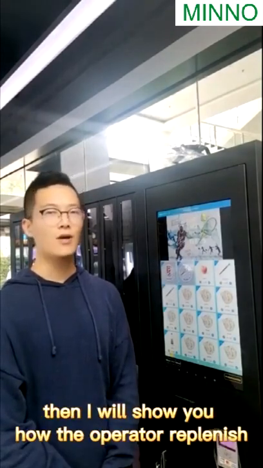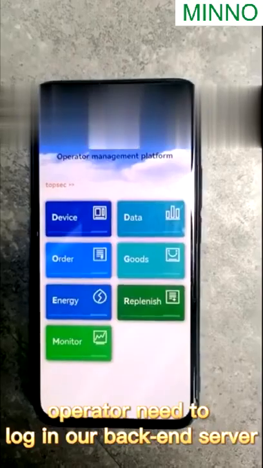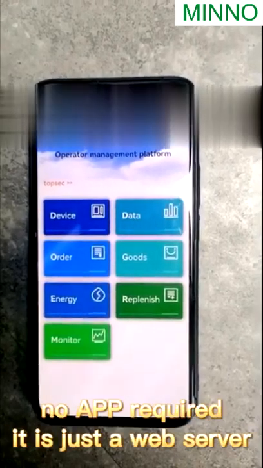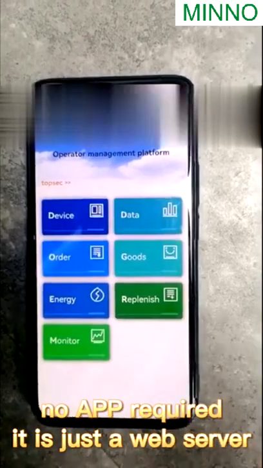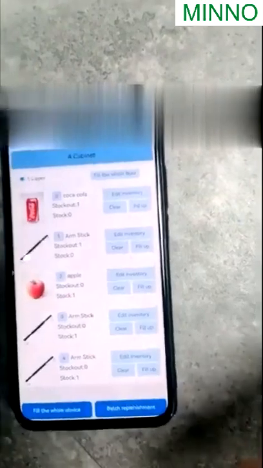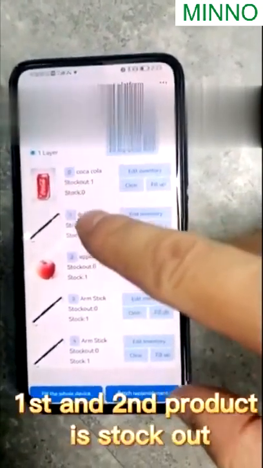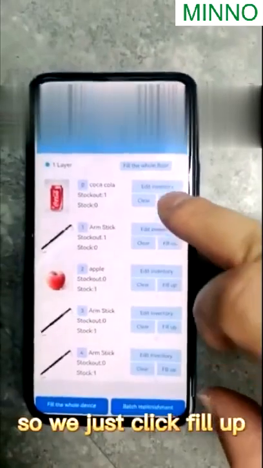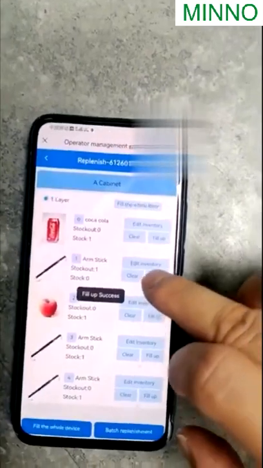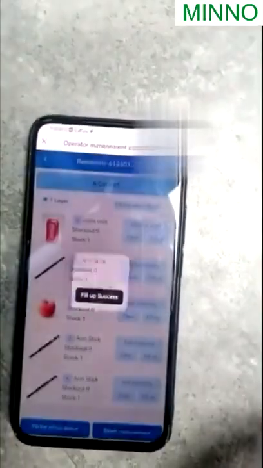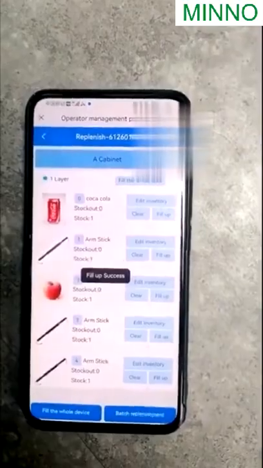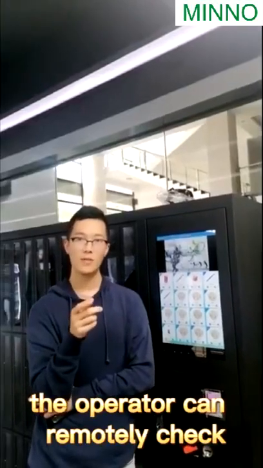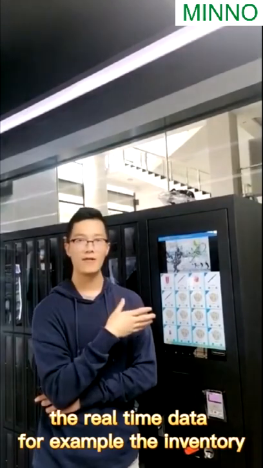Then I will show you how the operator replenishes. The operator needs to log in to our backend server. No application required, it's just a web server. Click replenish. Select machine. We can see the first two products are just out of stock, so we just click fill up. And replenish done.